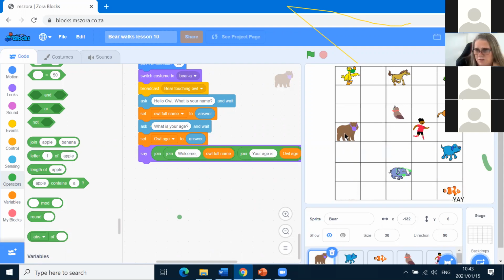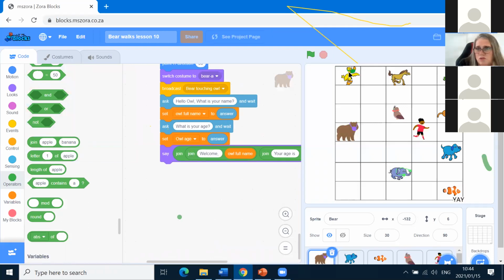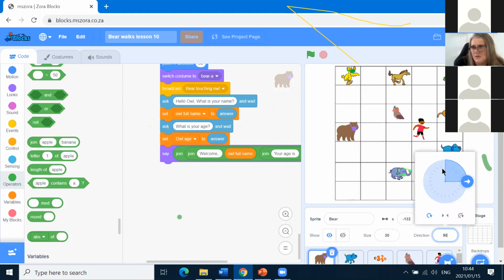Then when Bear's finished, Bear can say, Bear is going to move up to duck. And when Bear moves up to duck, then Owl can fly back to her place. So how are we going to get Bear moved to duck? Well, we're going to point in direction. Remember, we click on Bear and we're going to point in direction. I know you probably want to see what we've done so far, so let's run the code for what we've done so far. And then we can make Bear move up to duck.